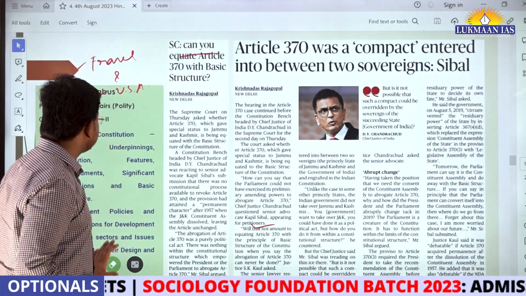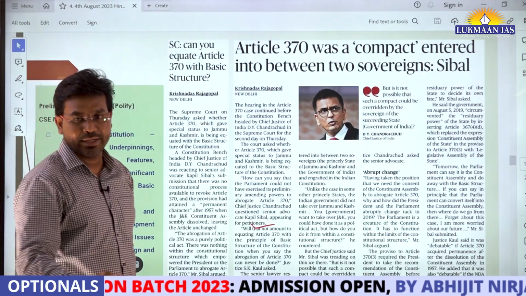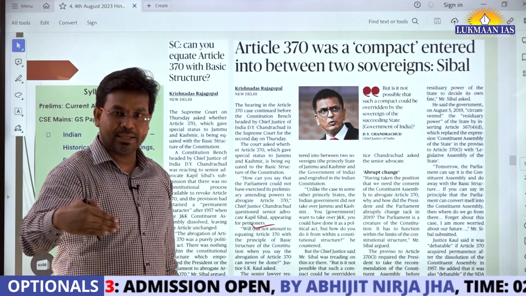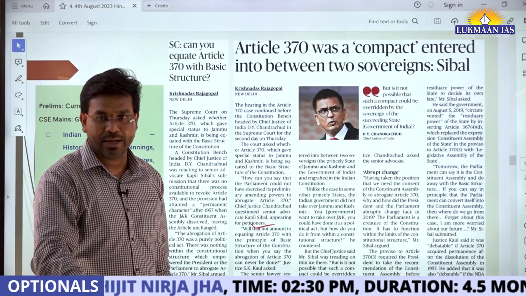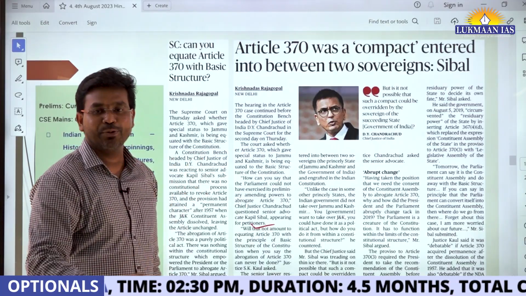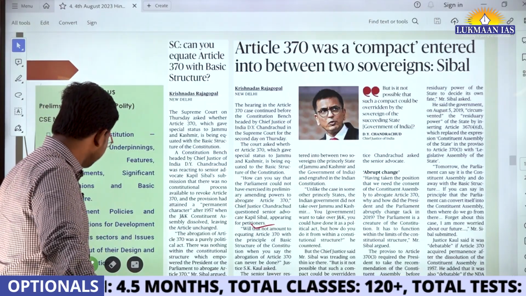Now, this is another topic. This topic is related to Article 370 of the Constitution of India, right? So the editorial discussion class is just going to start within 5 to 10 minutes. I'm discussing the newspaper articles now. Okay, so this is the continuation of this.